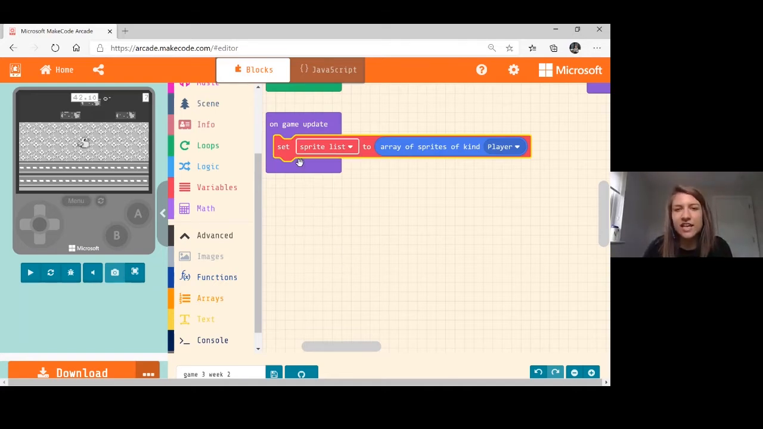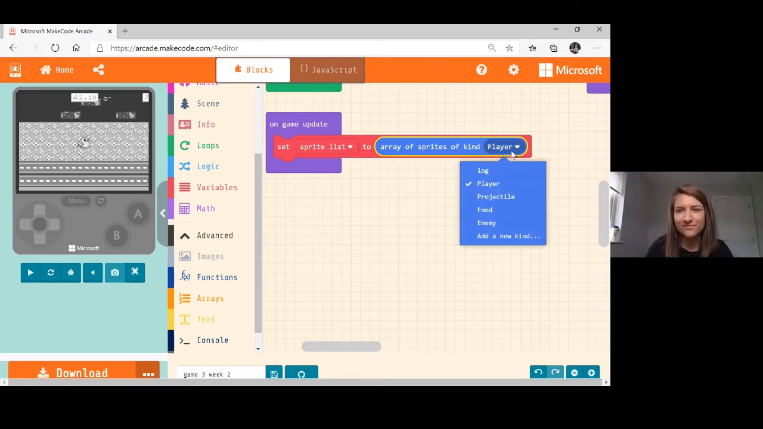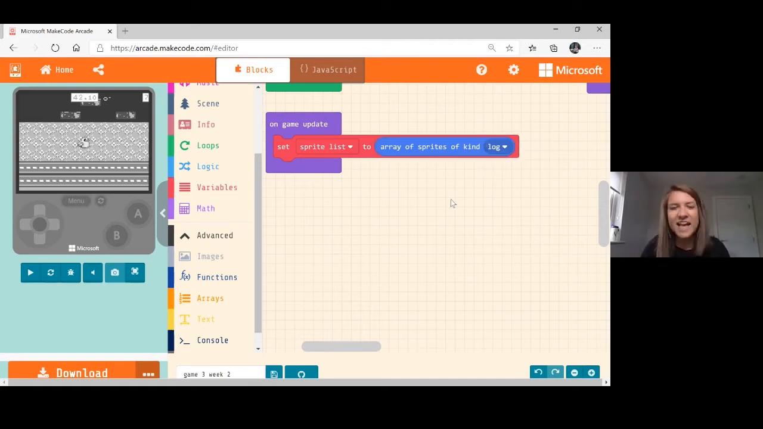And we can see here, set sprite list to array sprites of kind. Now, before I go any further, Corey, we actually created a new kind for our logs last week because they weren't players and they weren't enemies and they weren't food. So we were very creative, weren't we? Yeah, and we called them logs. Yeah, or even log. Yeah, we have a kind here called log. So that's what that is, believe it or not.